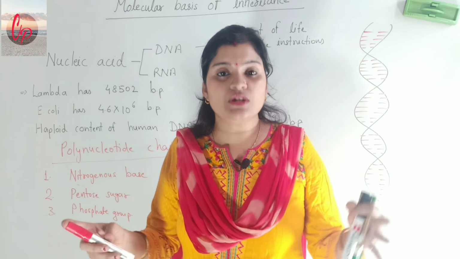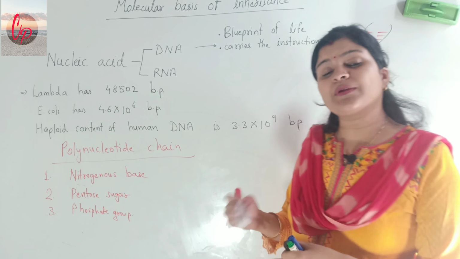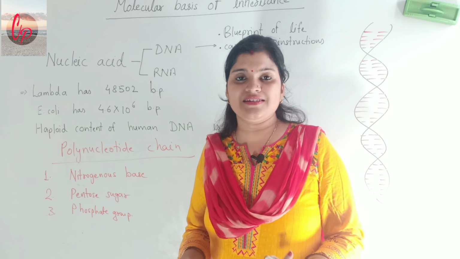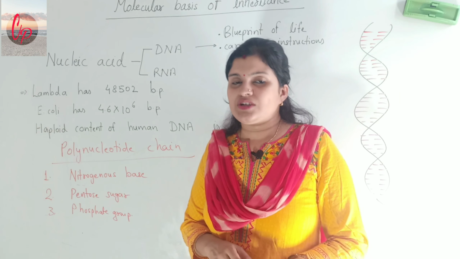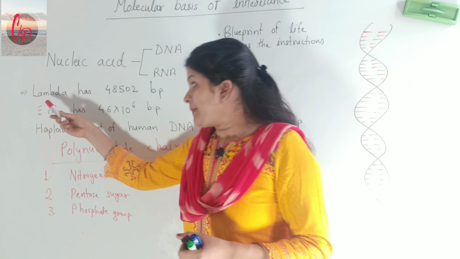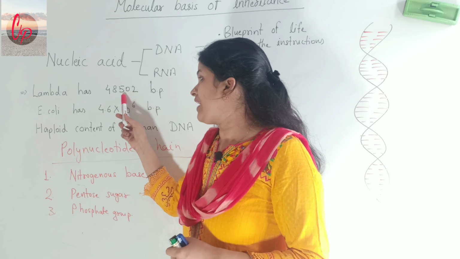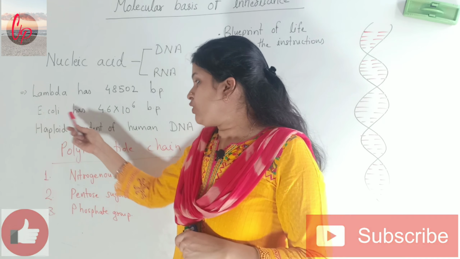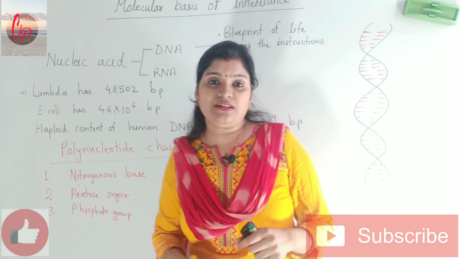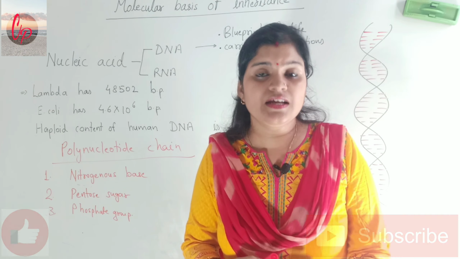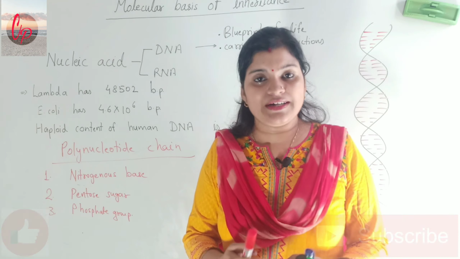And first of all, when we are talking about the nitrogenous bases, they are present in pairs, and the number of nitrogenous bases present in a particular organism is actually a unique characteristic of that organism. As for example, the bacteriophage lambda has 48,502 base pairs. This number is fixed. The bacteria E. coli has 4.6 into 10 to the power 6 base pairs. So the number of nitrogenous bases present in any different type of organism is already fixed.